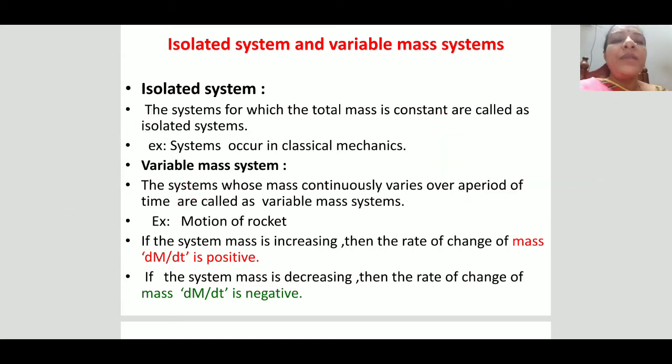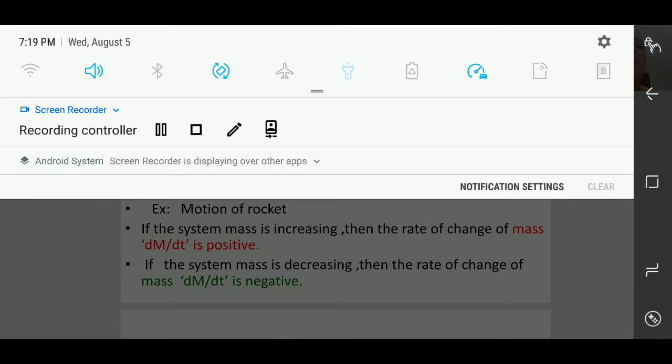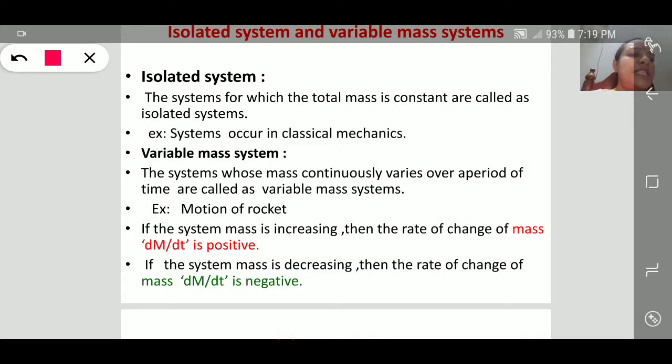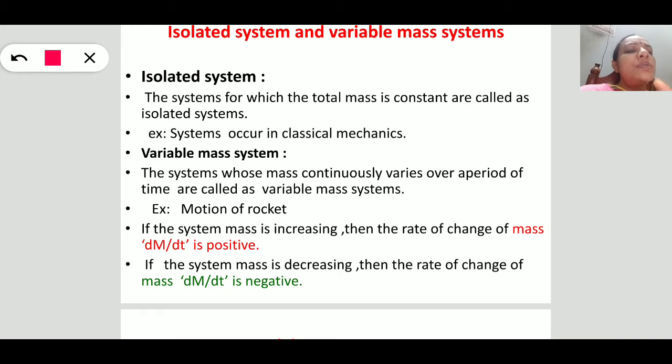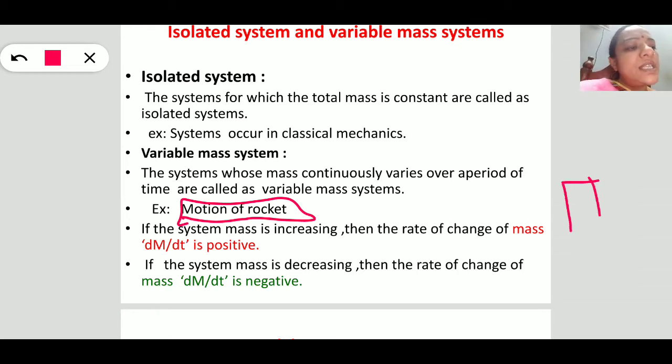Coming to the variable mass system, just opposite to the isolated system, these are the systems whose mass is continuously changing with respect to time. The systems where the changing of mass occurs are known as variable mass systems. The best example for the variable mass system is the motion of a rocket.